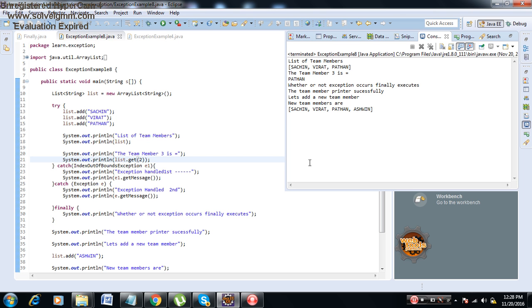So what is the conclusion from the exceptions? First thing is, if we don't write try and catch, it will break the normal execution. If I want to protect some code from the exception, I have to enclose it within try followed by a catch statement. If I want some part of the code to get executed, whether exception occurs or not, I have to enclose it within finally. Clear with this? This is all about exceptions.